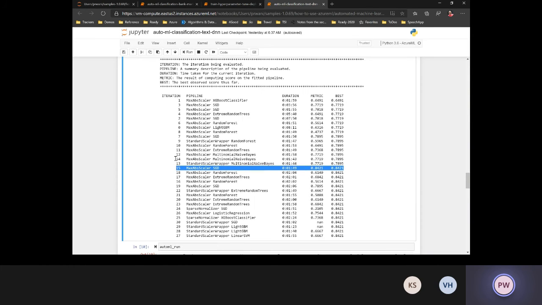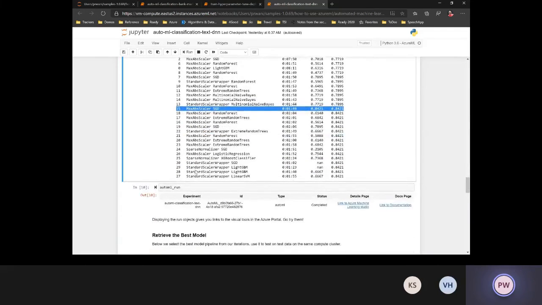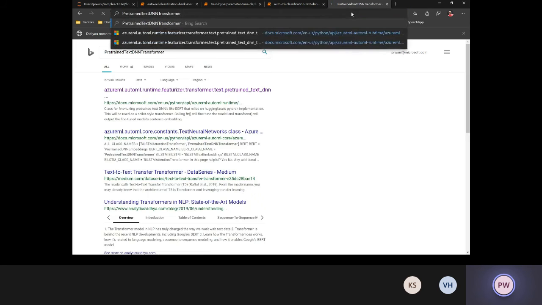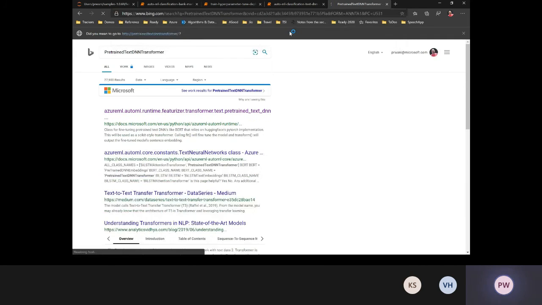Now this is the iteration that was done. I got that as part of my best model, best run or the fitted model. And now when I go into the details of it, I'm trying to figure out what transformations were applied. It shows me that the transformation applied was the pre-trained text DNN transformer. So let's just look at what this transformer is. I'll just try to search for this.